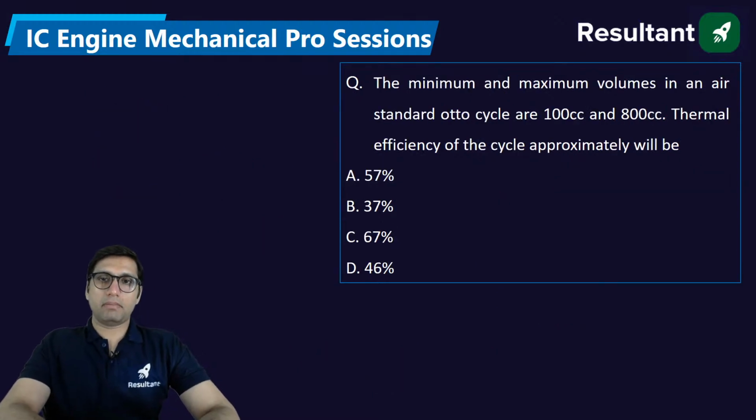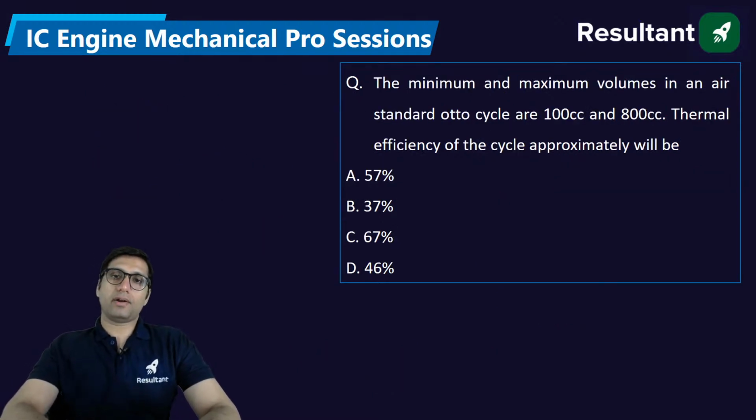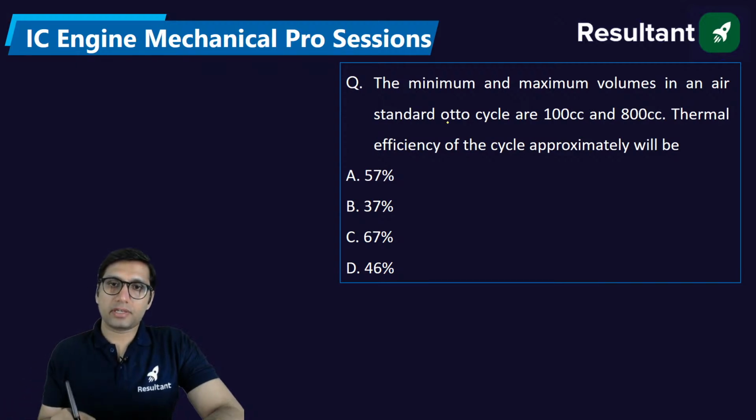Next question: the minimum and maximum volume in an air standard Otto cycle are 100 and 800 cc. The thermal efficiency of the cycle will be approximately what? See, Otto cycle efficiency you can only obtain if you know the value. First of all you should know this formula. Okay, you all know this formula.